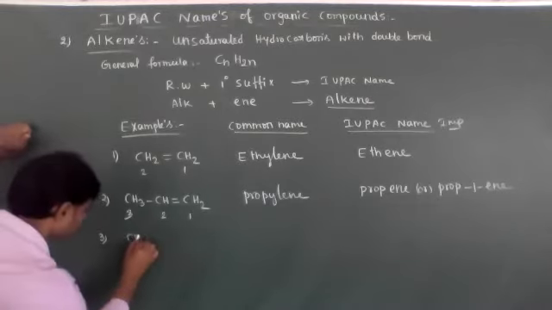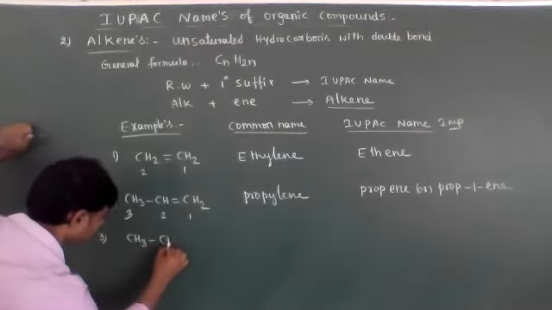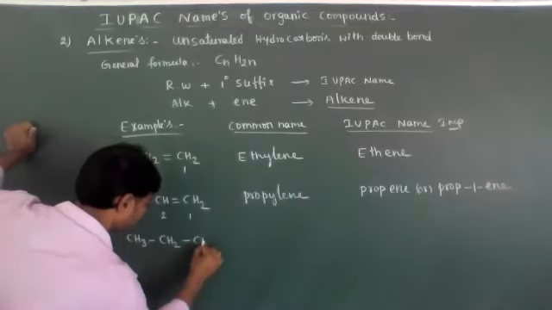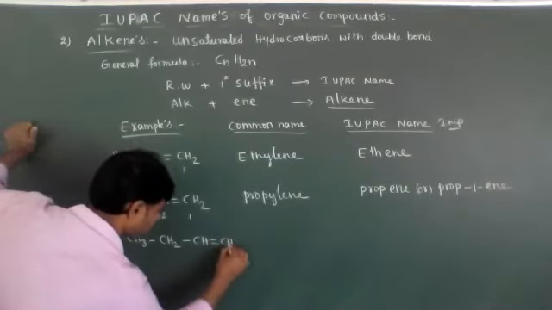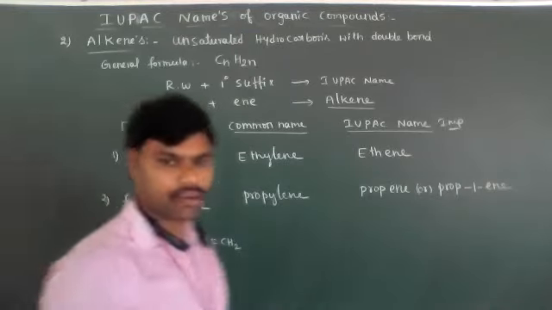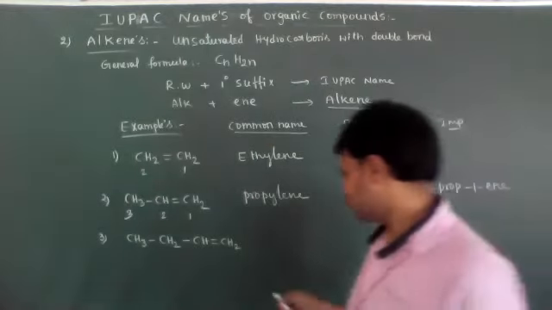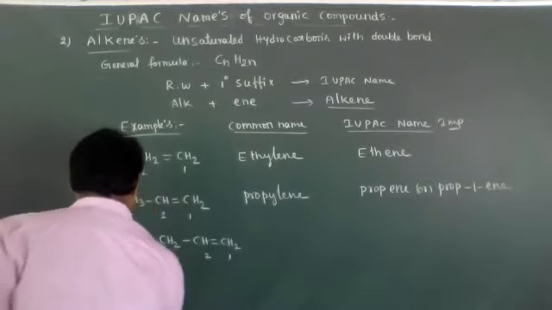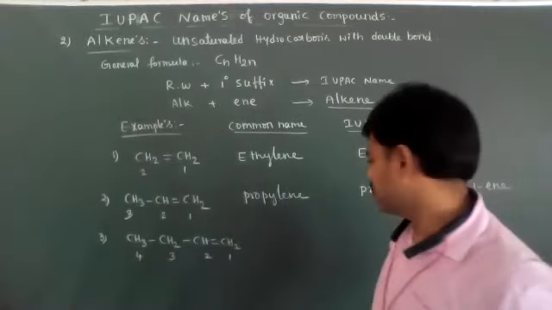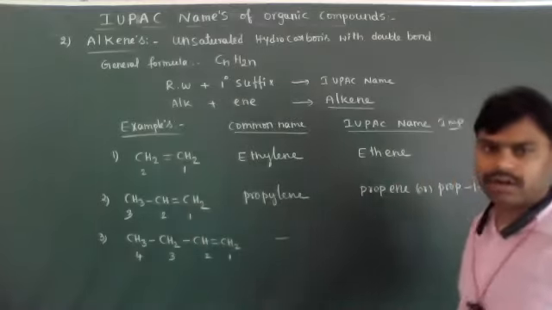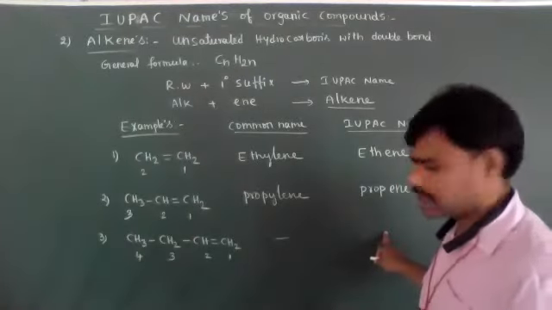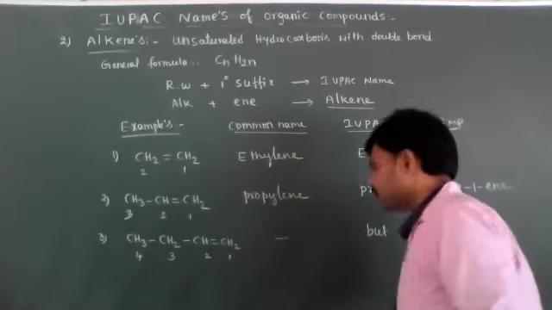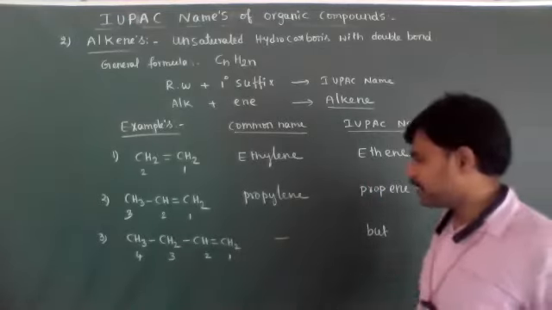Okay. CH3 CH2 CH double bond CH2. Four carbon atoms are present here, students. Now the numbering 1, 2, 3, and 4. Don't worry about the common name. IUPAC nomenclature: the root word is but, as 4 carbon atoms are present.